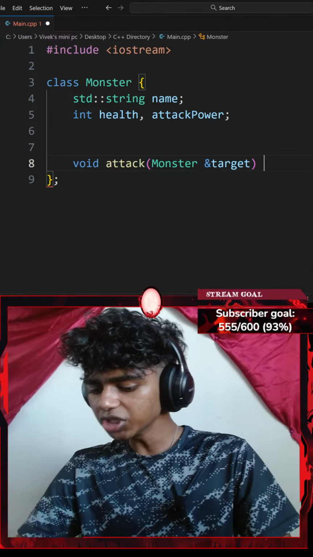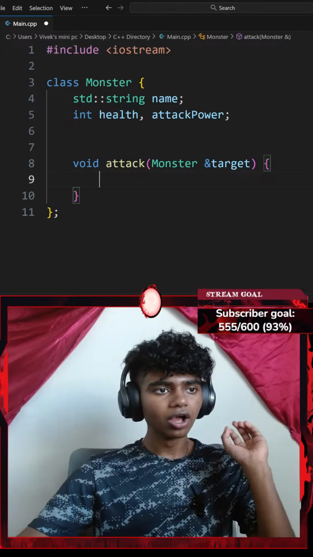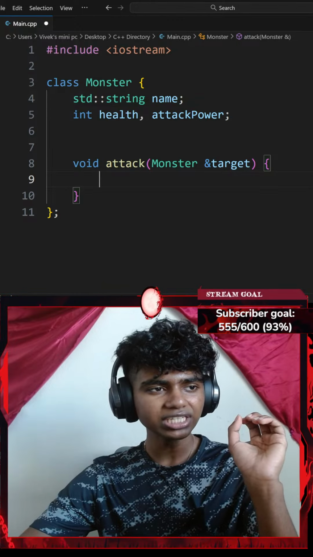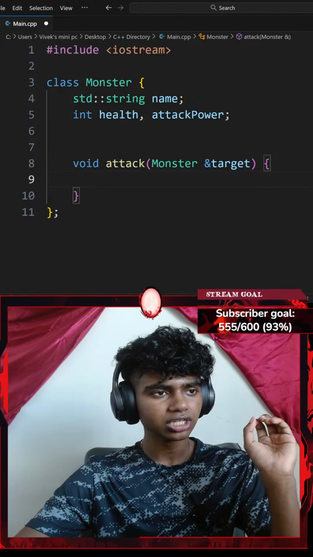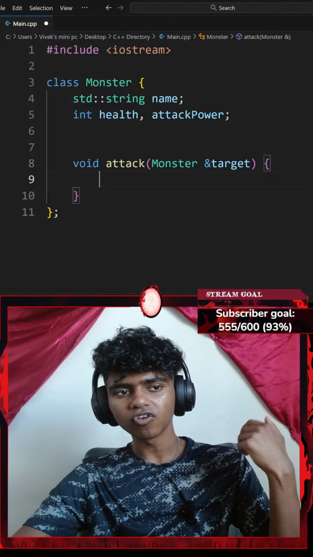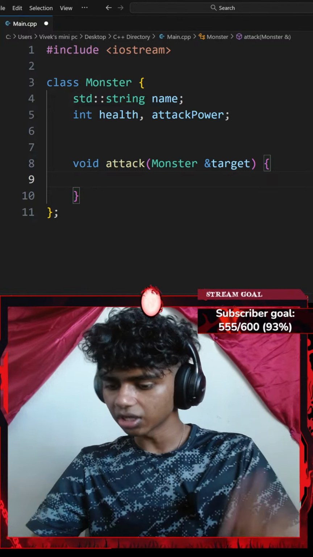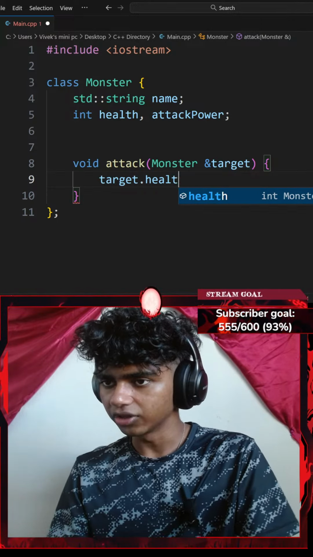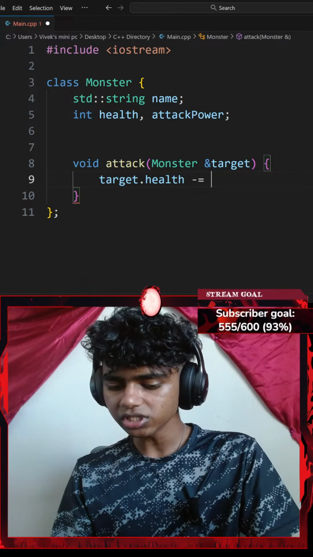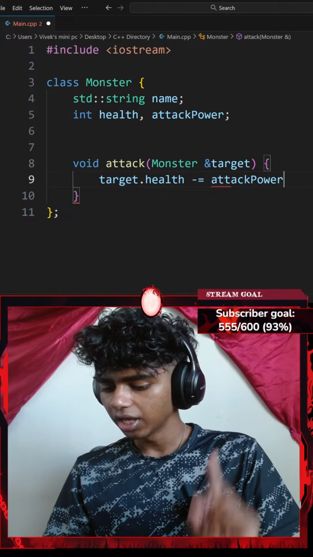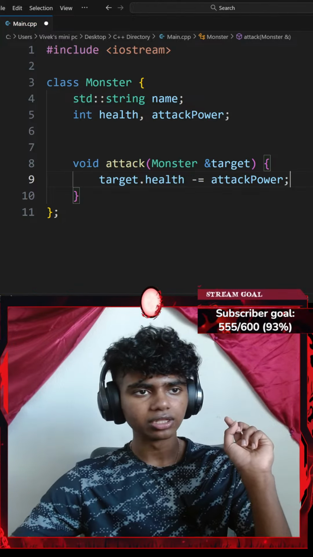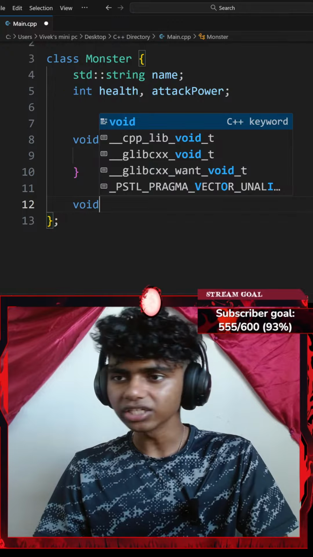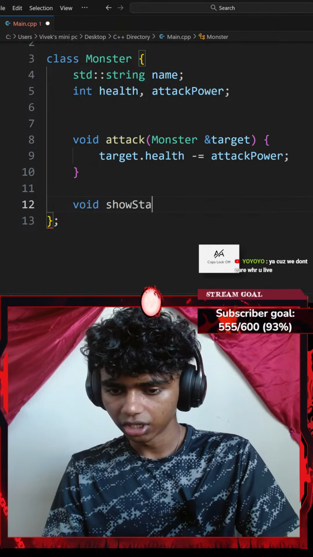So let's go with a pair of curly braces. Okay, and now subtracts attack power from the target's health. So I could do something like my target keyword dot the health data member minus equals my attack power, ending with a semicolon. Okay, and then I've got to create another method called void show status. So I'll go with something like void show status.